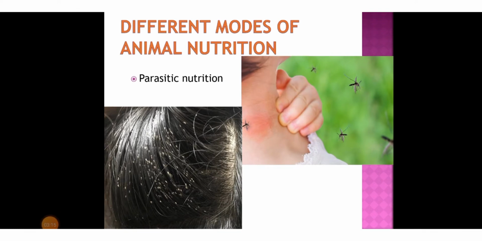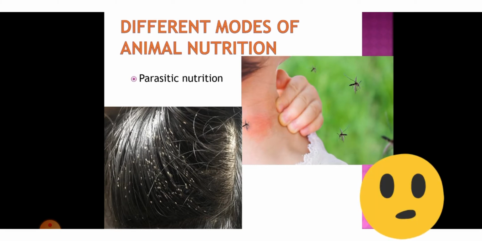Like plants show different types of nutrition, such as saprophytic and parasitic, animals also show different modes of nutrition. The very first is parasitic nutrition. In this mode of nutrition, the animal derives nutrients from any other animal or plant, which is called the host. This kind of relationship between the parasite and the host, where the parasite benefits but the host is harmed, is called parasitism.